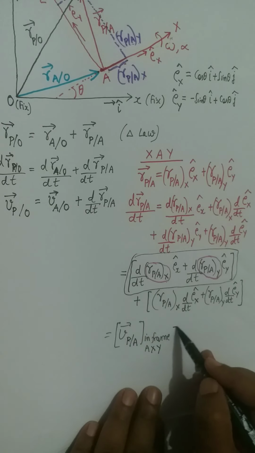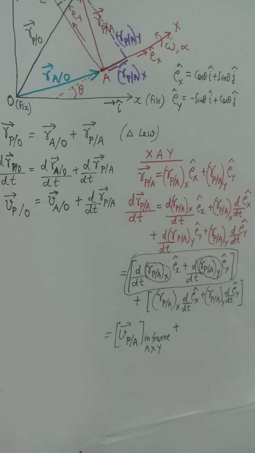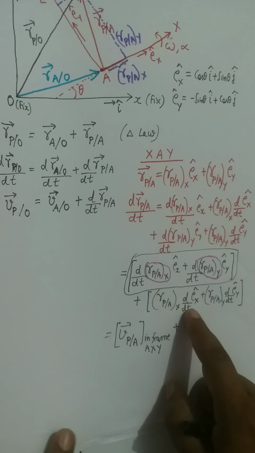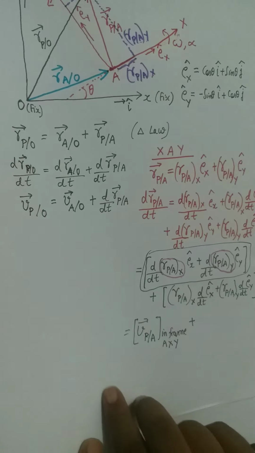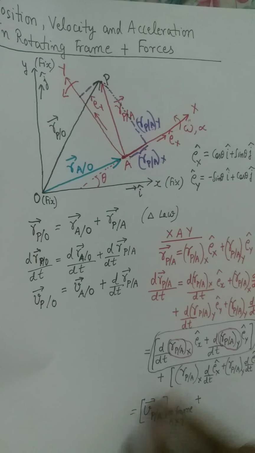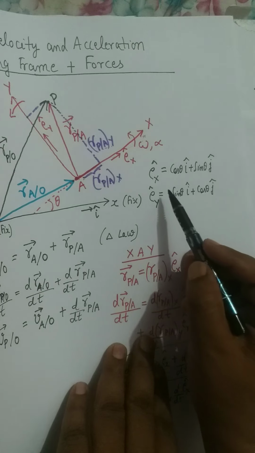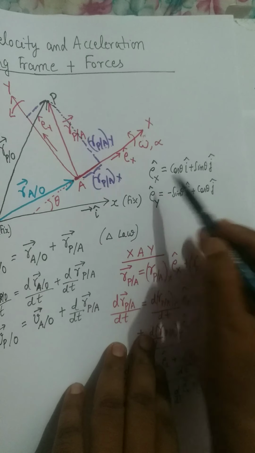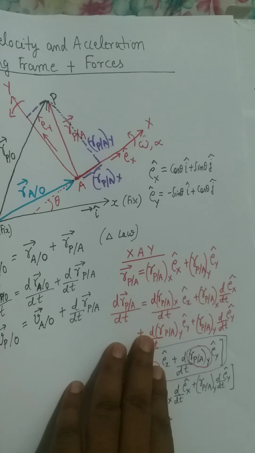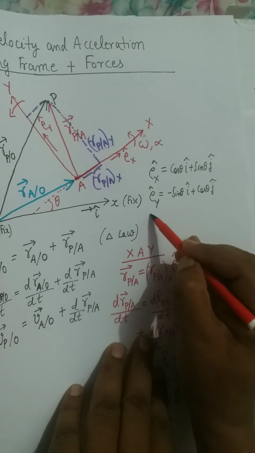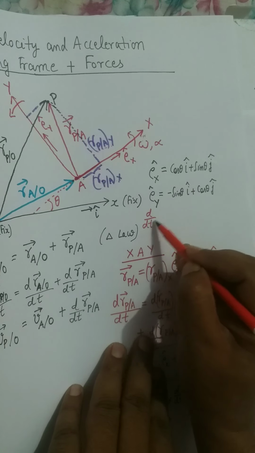And the second term, what is the second term now? The second term is Rp oblique A times the derivative of Ex cap. What is the derivative of Ex cap?